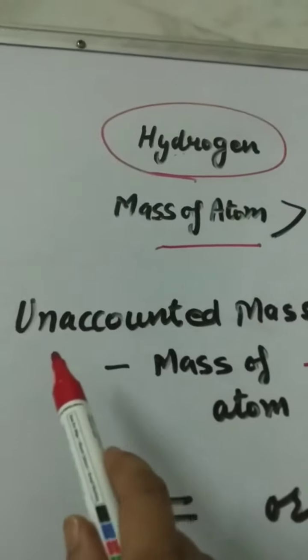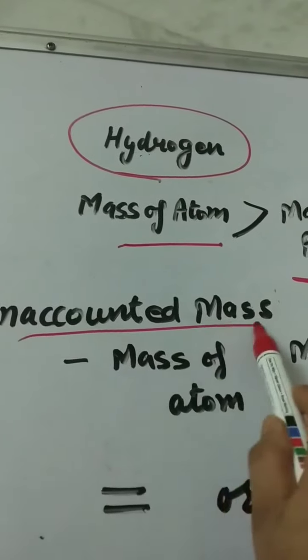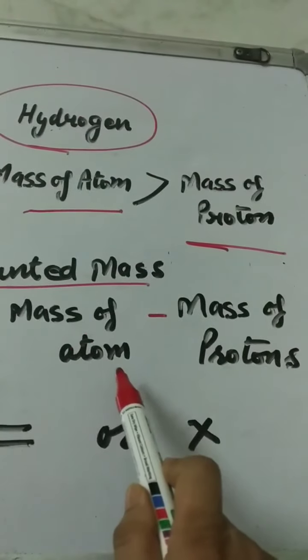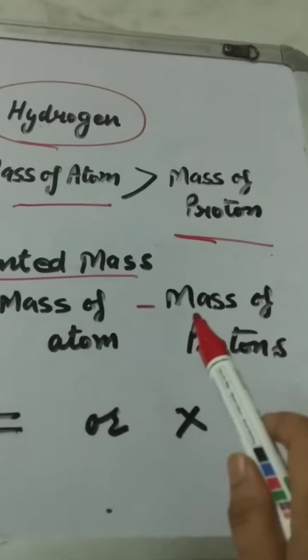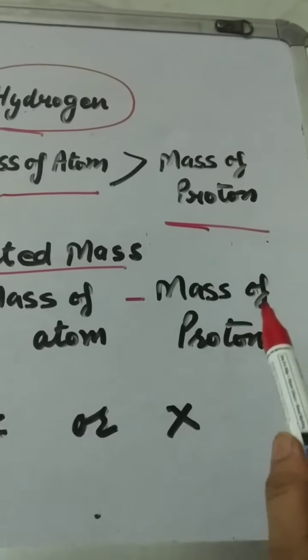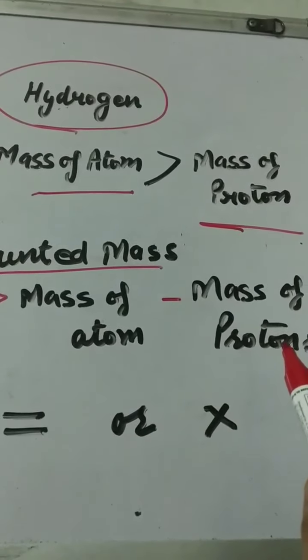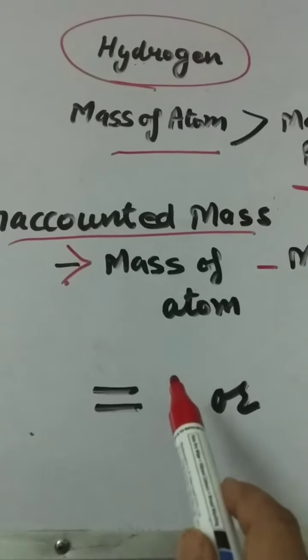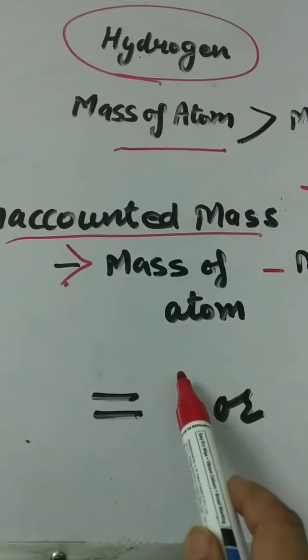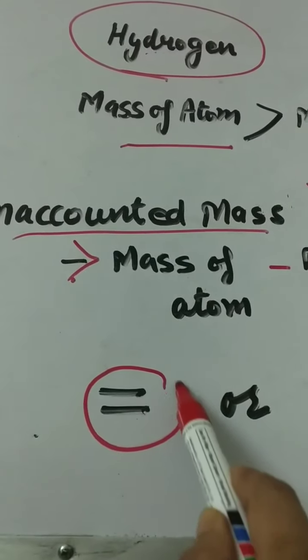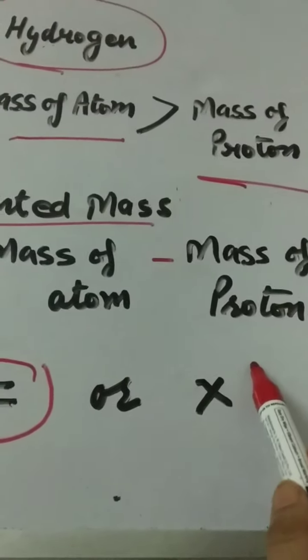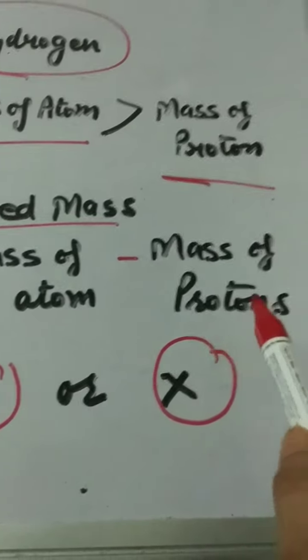Further, the unaccountable mass means the mass of the atom minus the mass of the proton. Sometimes the mass of an atom is either equal to or a multiple of the mass of the proton.